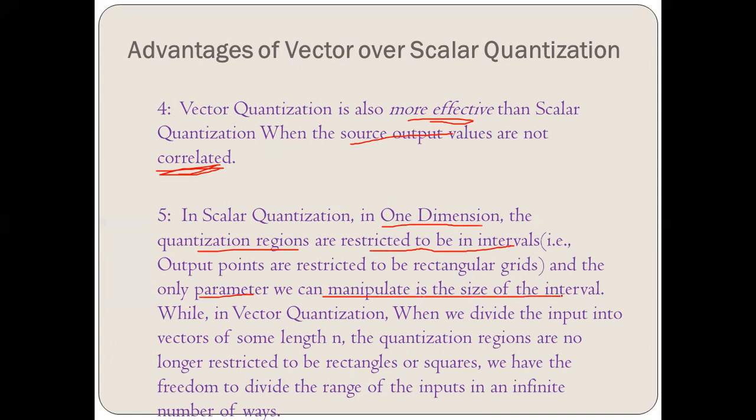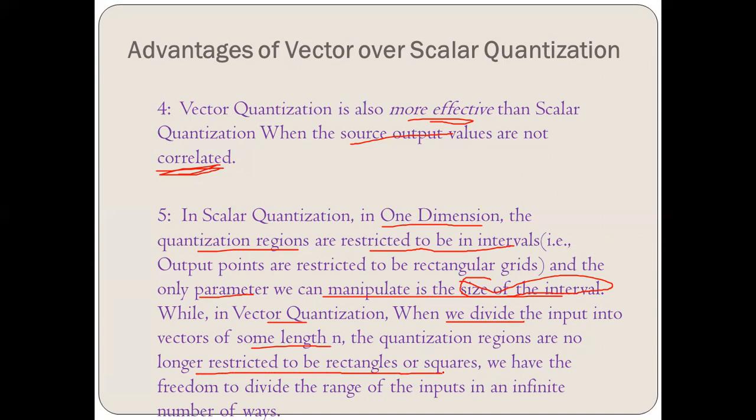That means in scalar quantization, which is one dimensional, there is a restriction on the intervals of the quantization region. We can only manipulate one parameter, the size of the interval. But it is not the case in vector quantization. We can divide the input into vectors of some length n, and these quantization regions are no longer restricted to rectangles or squares.